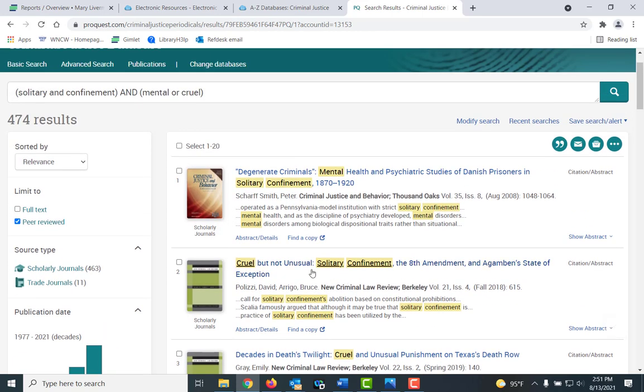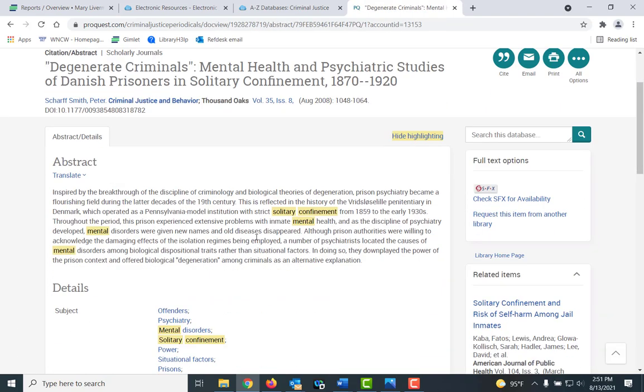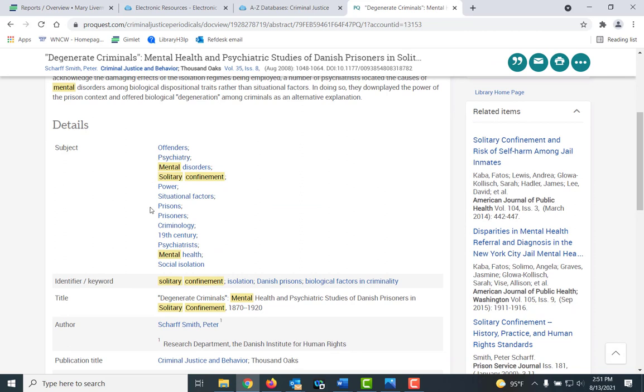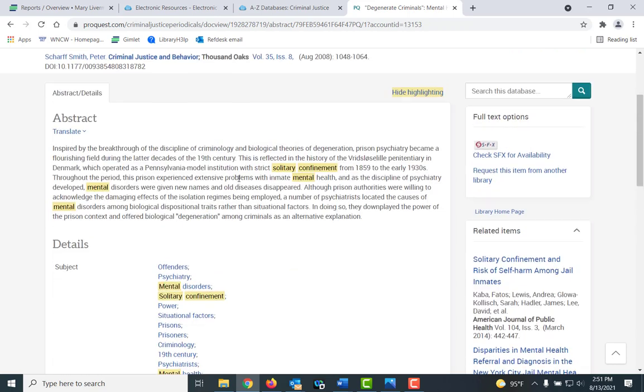If I want to look at the abstract here, notice it is linked under the title or under the information. This is just places where it occurs in the article. I can click on abstract and details. Here's the abstract, also the subject terms. Now, one of the reasons I look at these subject terms is that typically that will also provide you with some vocabulary for your paper when you write it. Also, maybe other search terms.